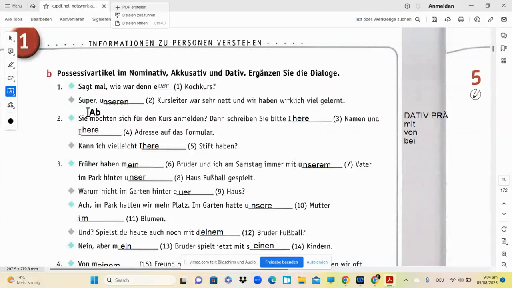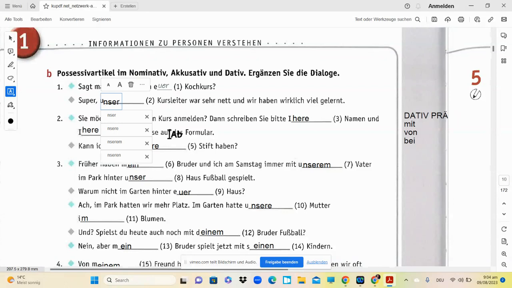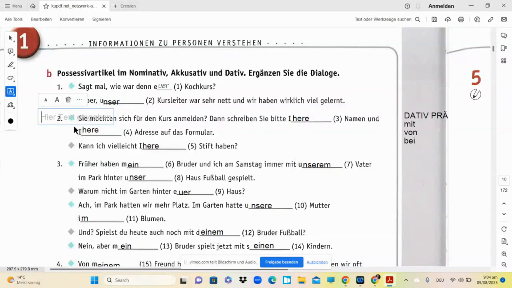Okay. Now, super. Unsere Kursleiter war sehr nett. It has to be nominative, so I'll just remove the n over here: Unser Kursleiter. Okay. Why? I'll explain. Super. Our Kursleiter was very nice and we have learned a lot. Wir haben wirklich viel gelernt. Okay.